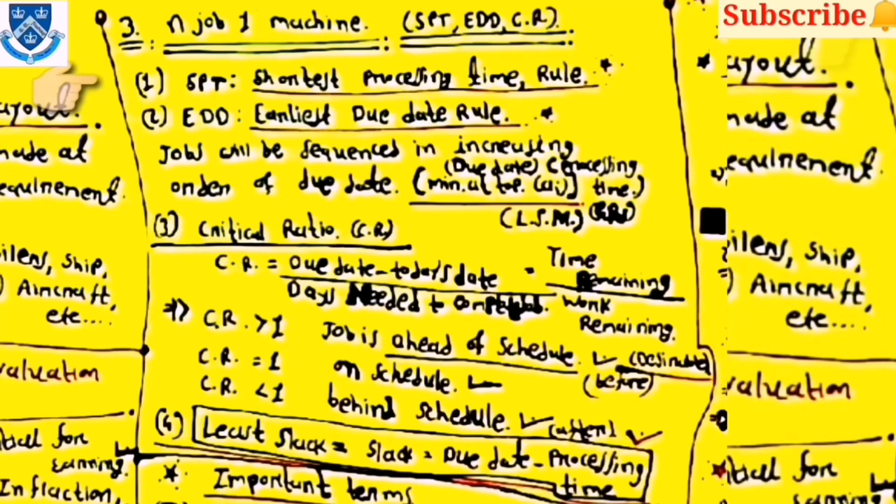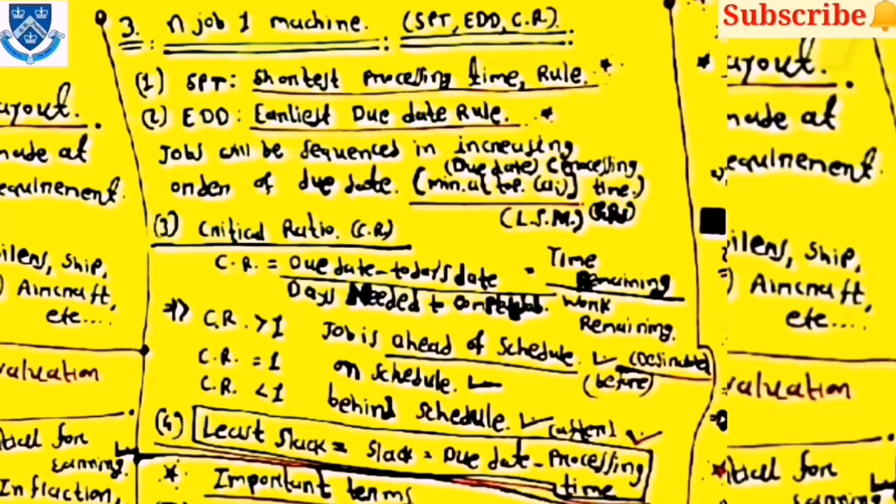Then for n jobs on 1 machine questions, there are 3 methods. First one is SPT, then EDD, and the last one is the CR method. Here SPT stands for shortest processing time, EDD stands for earliest due date rule, and CR stands for critical ratio. Note that in EDD, the jobs are sequenced in increasing order of due date.